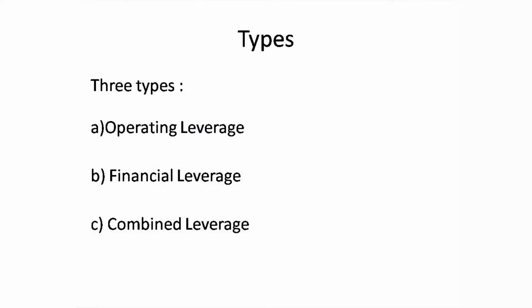First we'll discuss the operating leverage. Operating leverage refers to the magnified effect on the operating profit, that is EBIT, earnings before interest and tax, for a given change in the sales due to the presence of fixed cost.